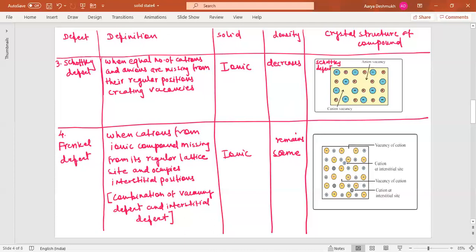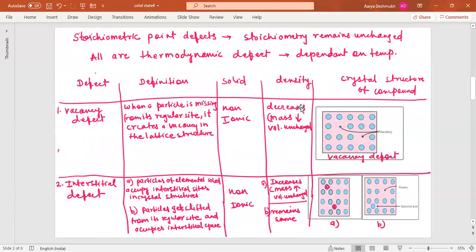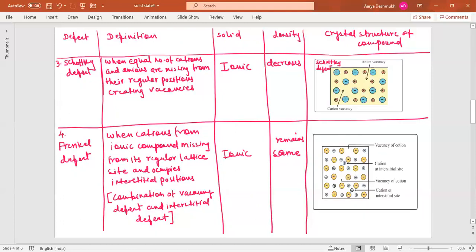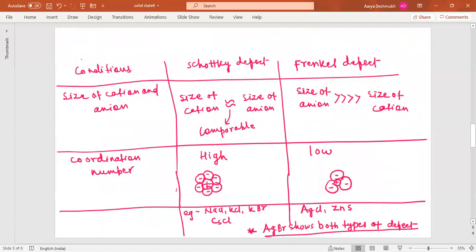If you go to the earlier slide, you can see that the density also decreases in case of vacancy defect, and in case of interstitial defect, in one type it increases and in another type it remains the same. Okay, now proceed further for the next one. So these are the 4 types of stoichiometric defect. Now, if you summarize, we will be talking more about the Frenkel defect and Schottky defect.